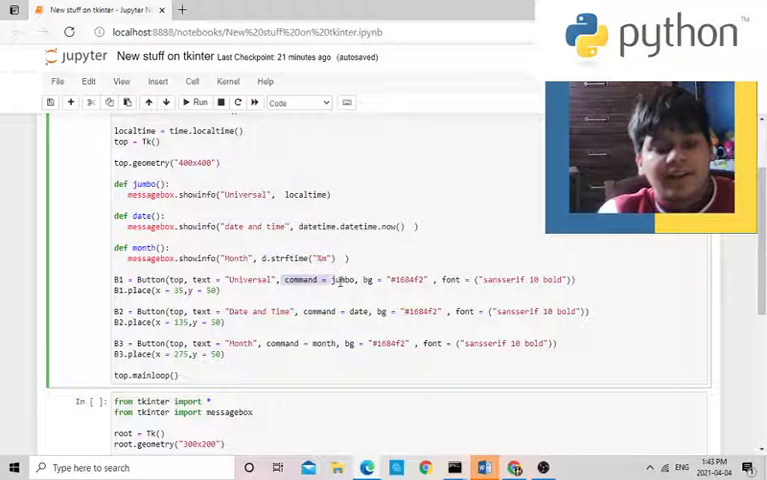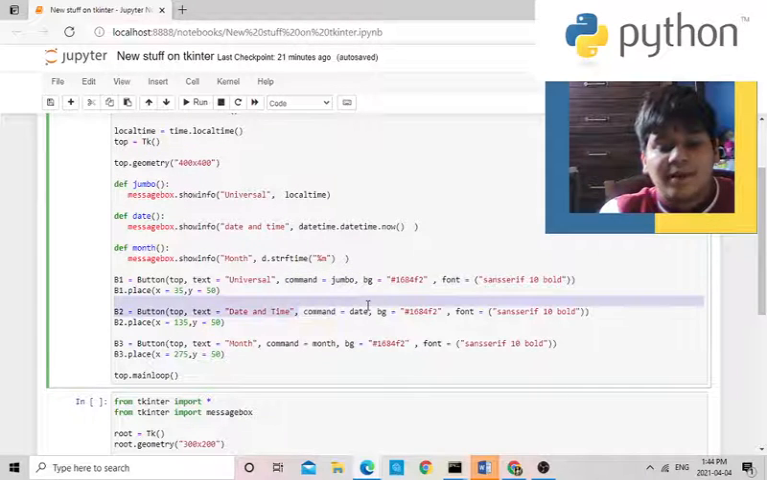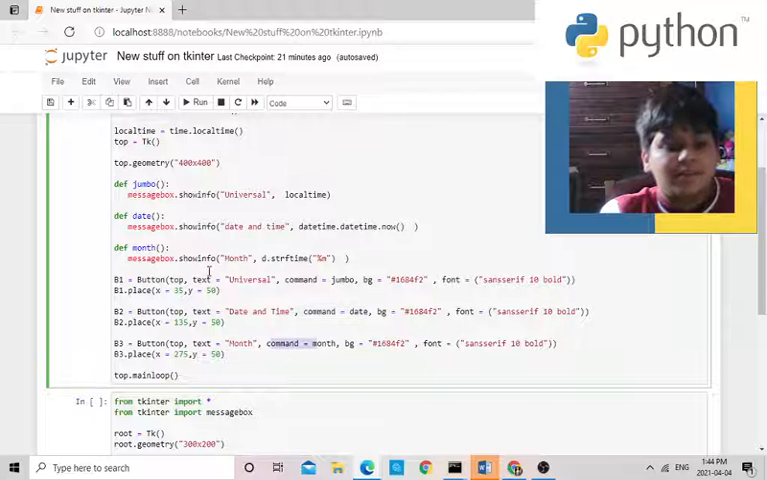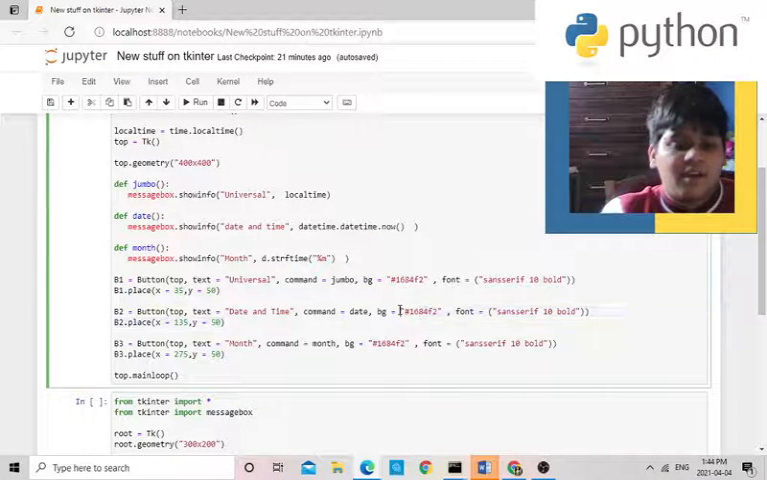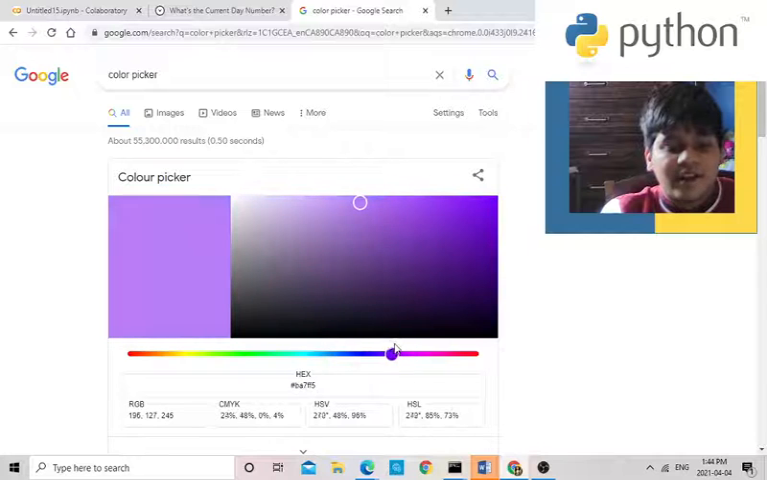And now I use command equals jumbo. So whenever I click this, the command of the button is jumbo, the command of the button is date, and the command of the button is month, which are the names of all these functions. And the background color and font, which is pretty. For this hex code, this is the color picker that I used. You can use any different color, and it tells you the hex code over here.